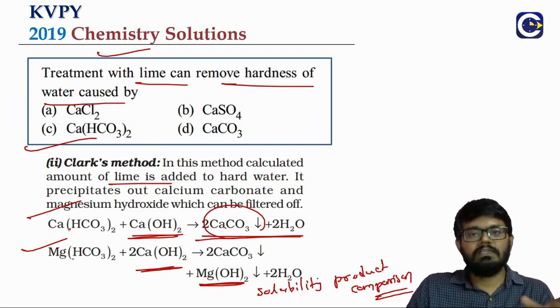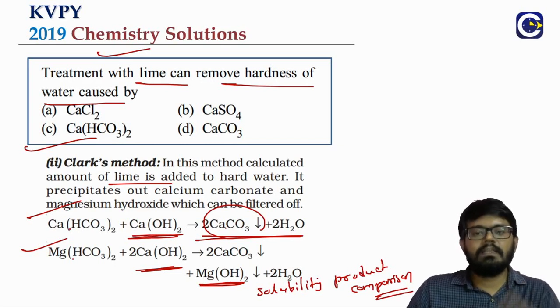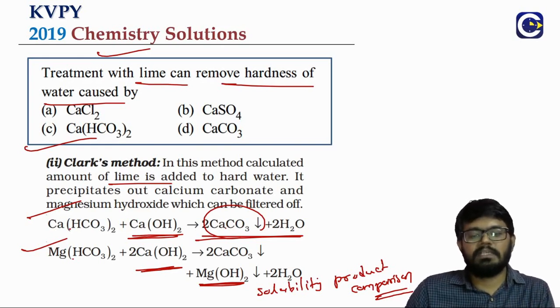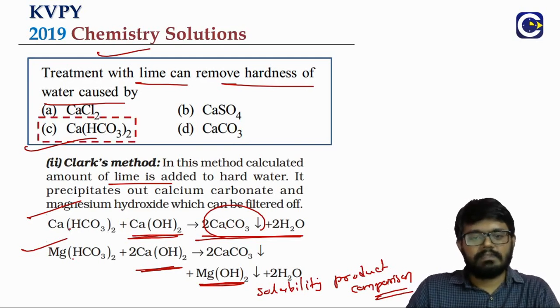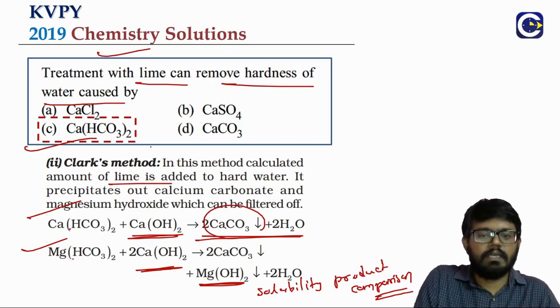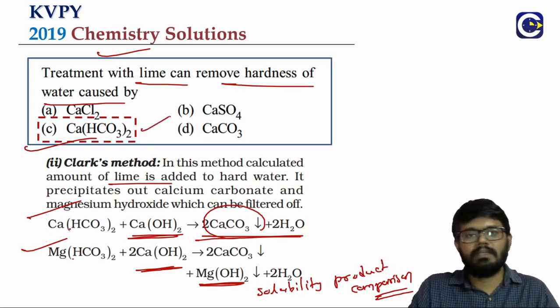Okay, so salt which is less soluble will precipitate more. But here the question is totally different. They are just asking the treatment of lime can remove hardness of water caused by. So it will be able to remove the temporary hardness of water, right? Temporary hardness means it is because of the bicarbonates. So among the options, what is the bicarbonate that we can choose? Calcium bicarbonate.